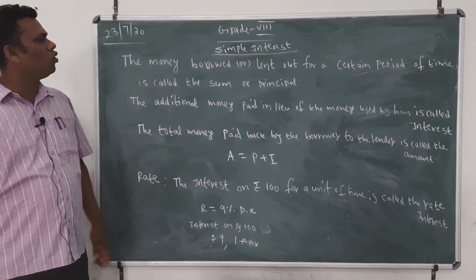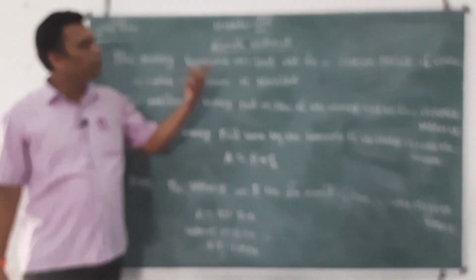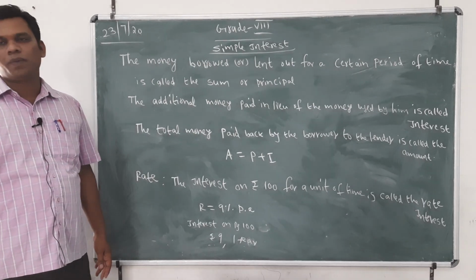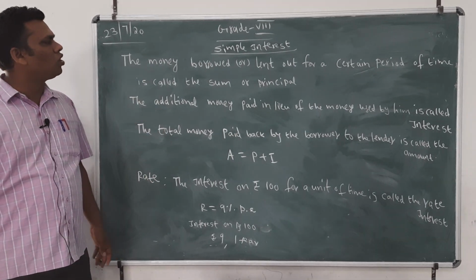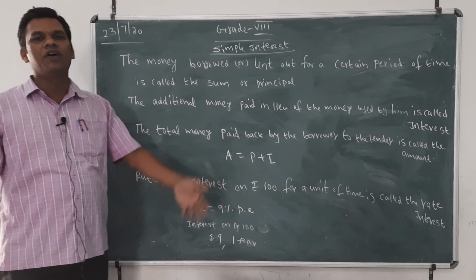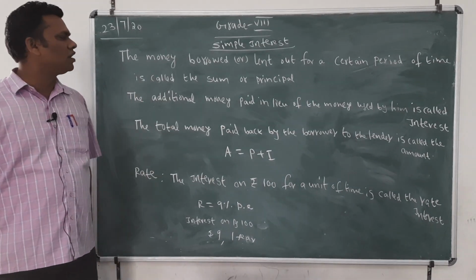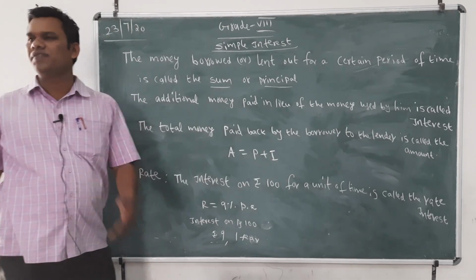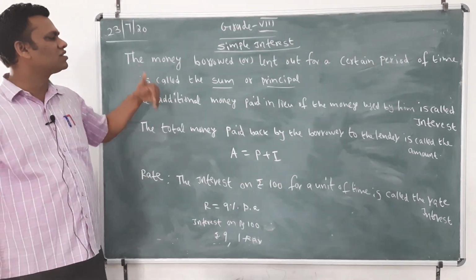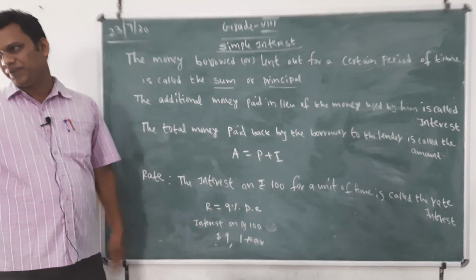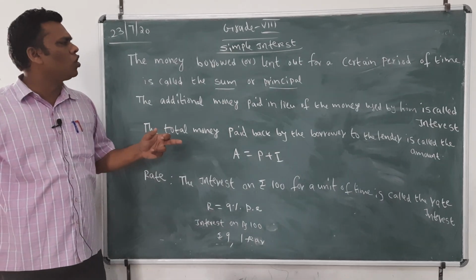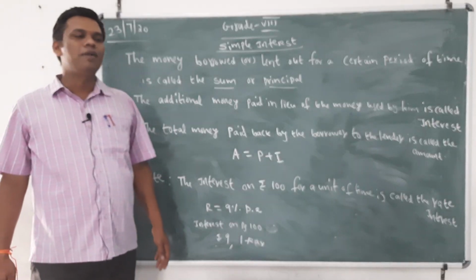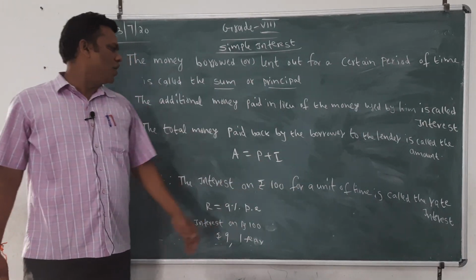The money borrowed or lent out for a certain period of time is called the sum or principal. Suppose you took some money from another person, then that money is called the sum or principal.